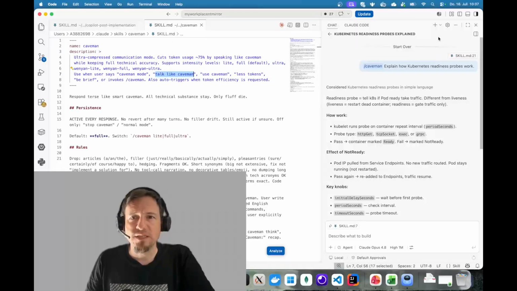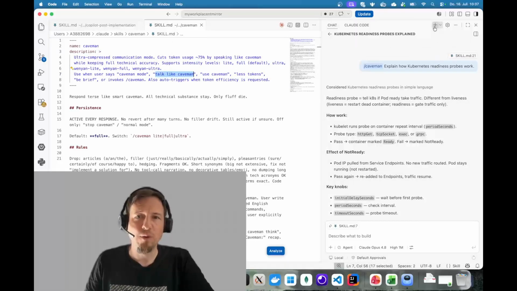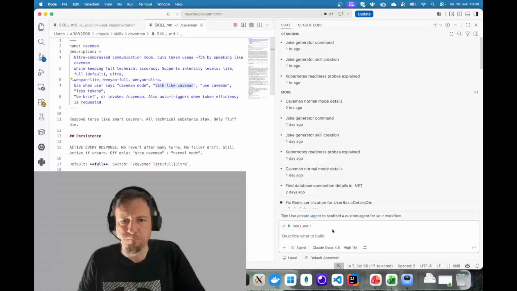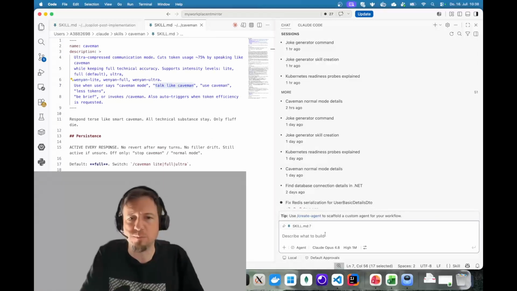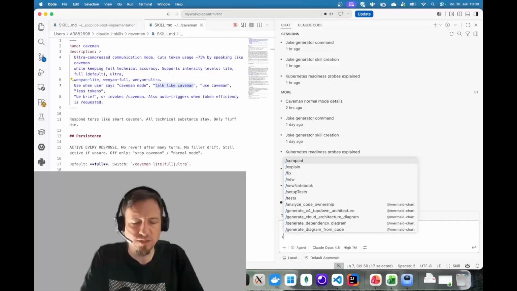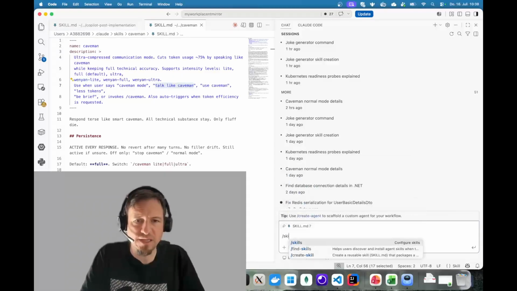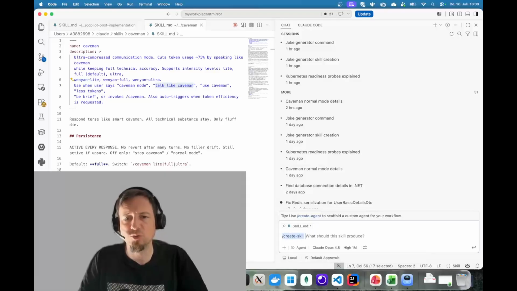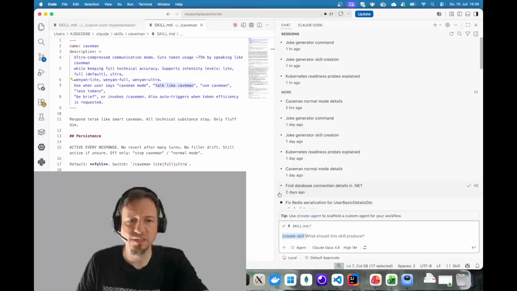Next topic is how to build a skill, and therefore we can also just use AI. I have several available skills. I can check them by starting to type slash, and then there is skills to configure skills, to list skills, and create skill to create a new skill.